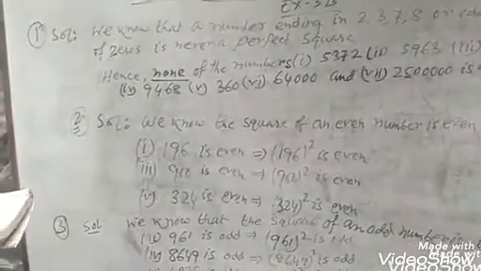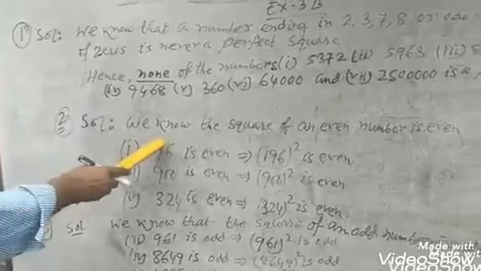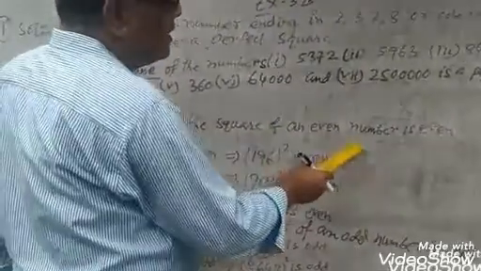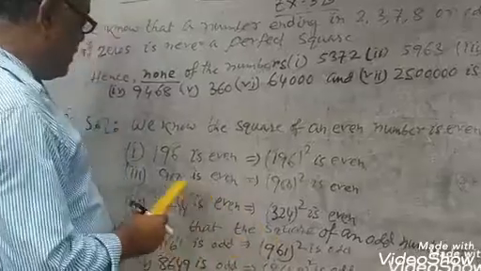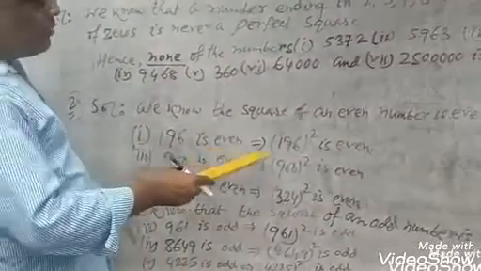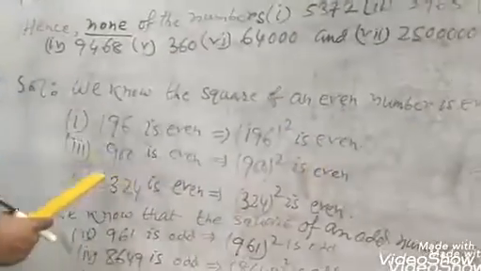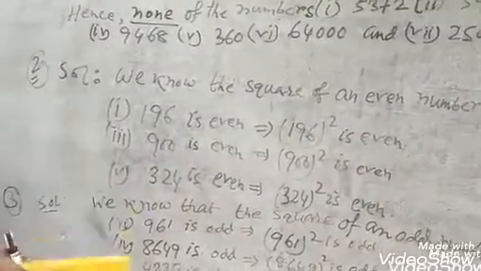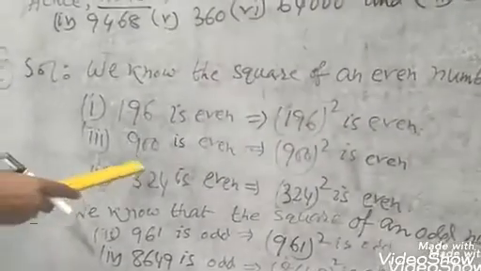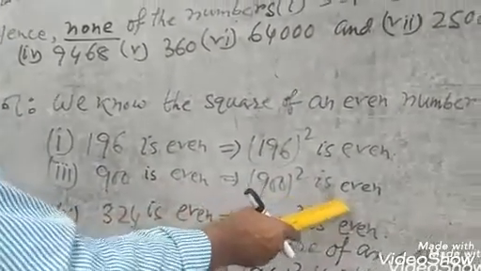Which of the following squares is an even number? We know that the square of an even number is even. Question number 1. 196 is even. So 196 whole square is even. Question number 3. 900 is even. 900 whole square is even.